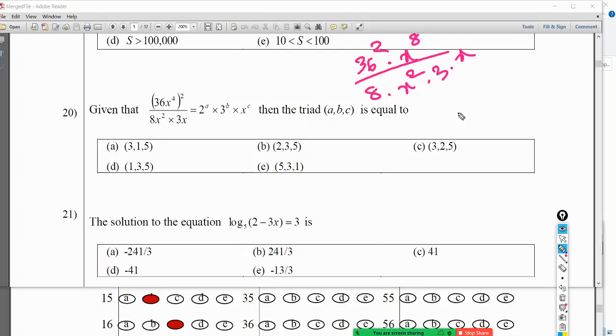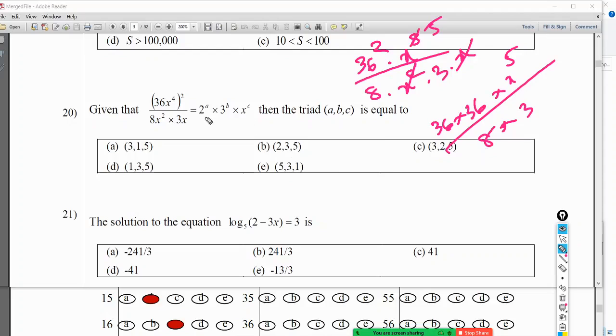So I will write it like 36 into 36 into x to the power 2 and next x to the power 3. Therefore here I have only x to the power 5, right? So x to the power 5 divided by 8 into 3.